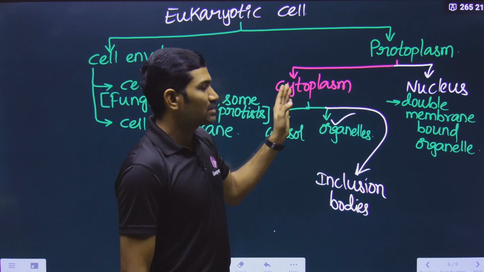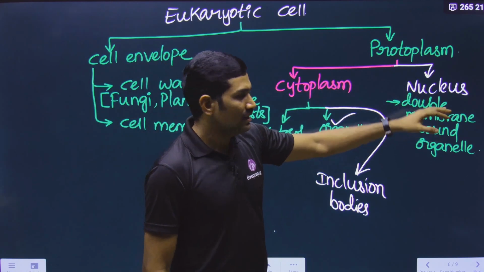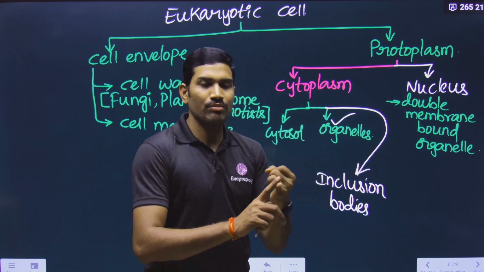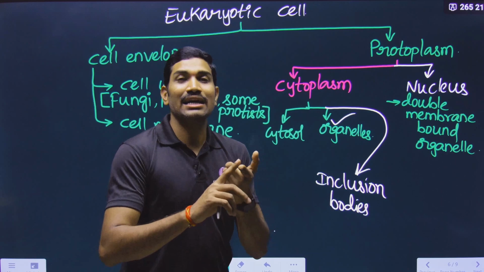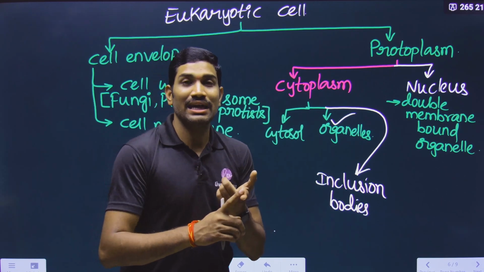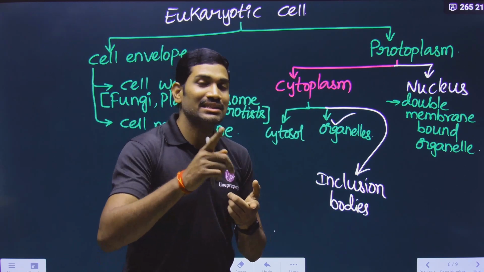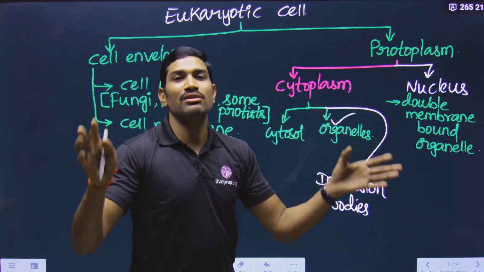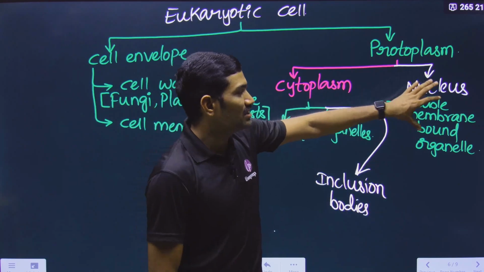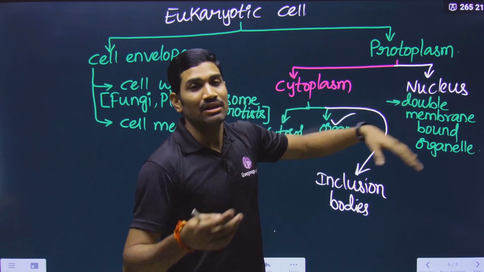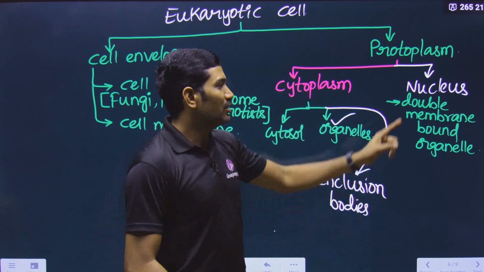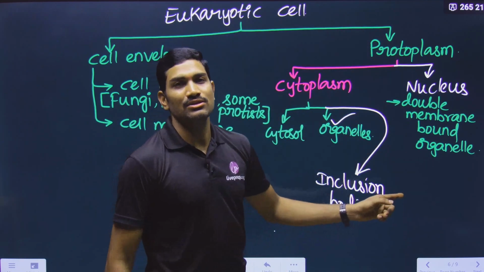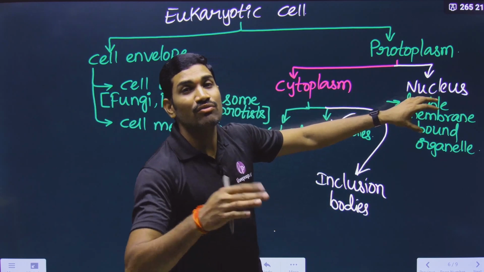This protoplasm is composed of cytoplasm and nucleus. The nucleus has two membranes and contains nucleoplasm, nucleolus and chromosomes. Chromosomes have genetic material DNA, and that DNA controls all the cellular activities. That's why the nucleus is considered the brain of the cell. For the organism, the brain controls the organism. In the same way, the nucleus controls the complete cell. So that's why the nucleus is called the brain of the cell.